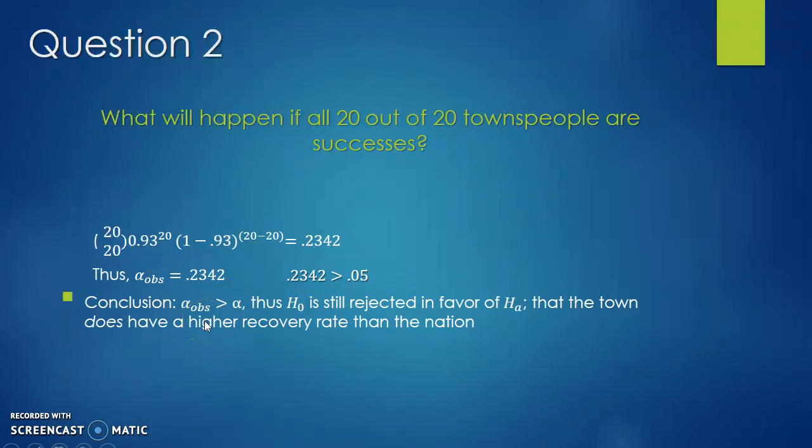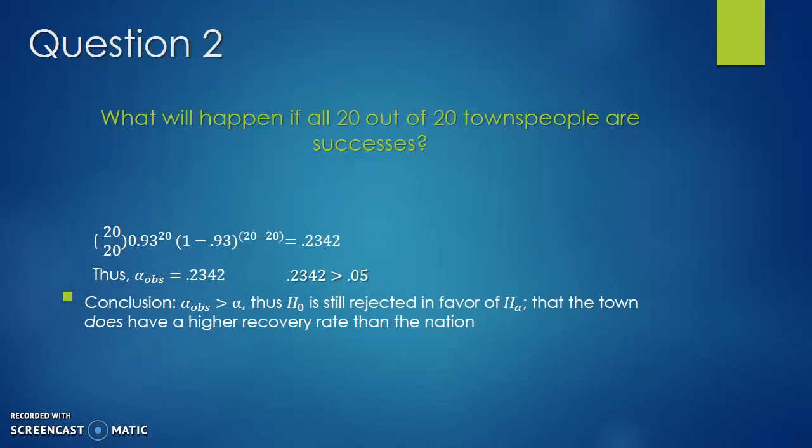What is the second question? What will happen if all 20 out of 20 townspeople are successes? Well, it's the same kind of equation that we set up, except we have a group of 20 out of 20 people. So we do the math and we calculate 0.2342.